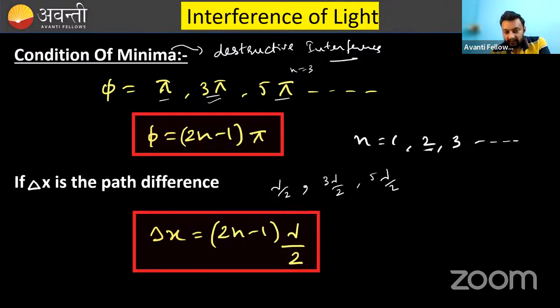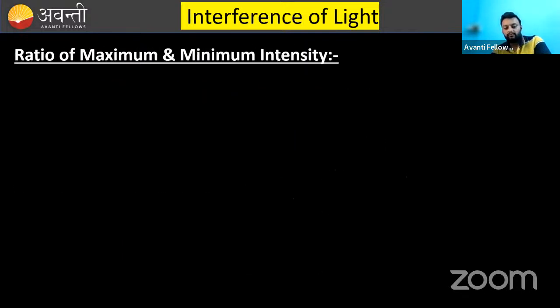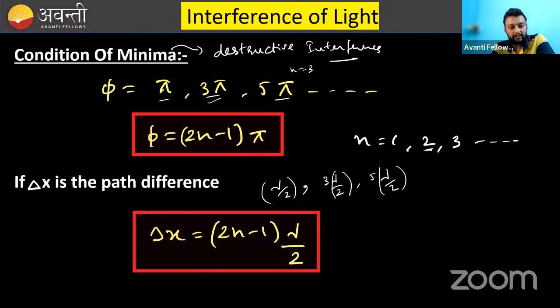Can you see that it is an odd multiple of lambda by 2? Very good. Odd multiple of lambda by 2. Whereas in the previous case it was 0, lambda, 2 lambda, 3 lambda, 4 lambda, something like this. Is this point clear?